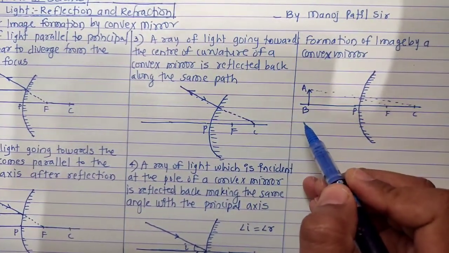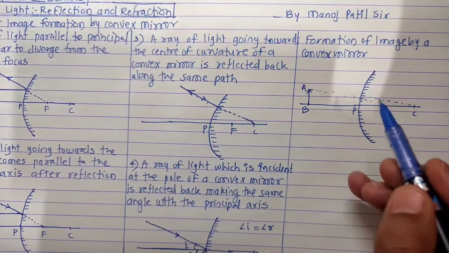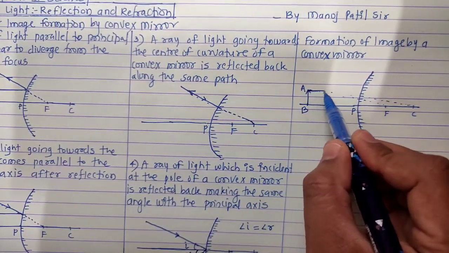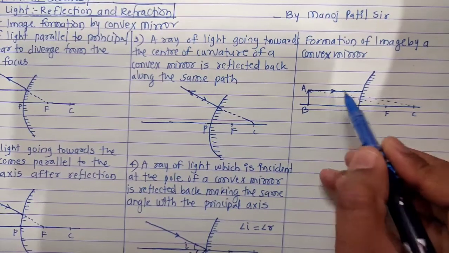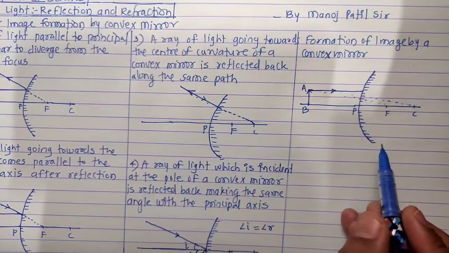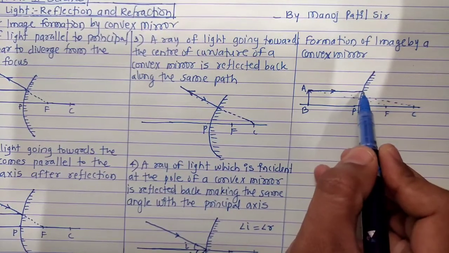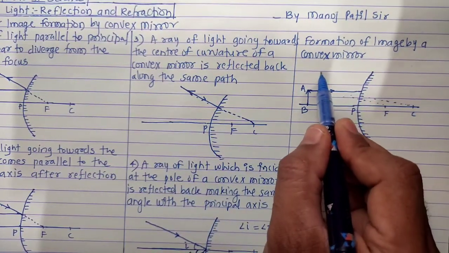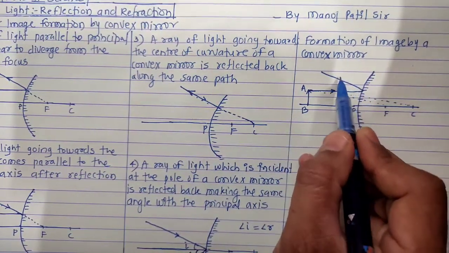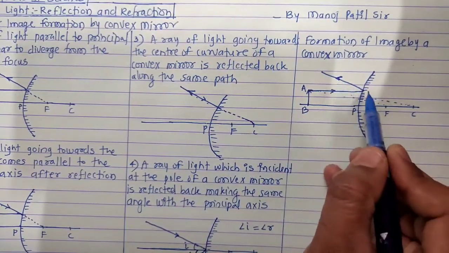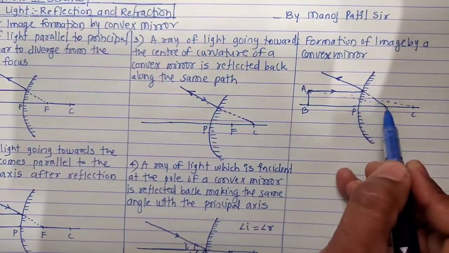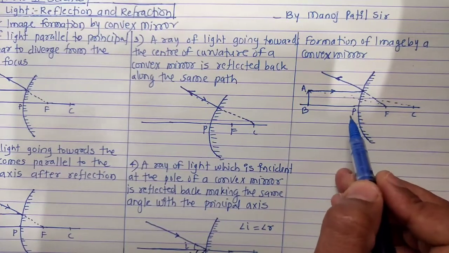Then using these ray diagrams which we just studied, we can draw a ray which is parallel to principal axis. This parallel ray will appear to move out from the focus. So this way it will get reflected. And if you produce it behind the mirror, then it will appear to meet at focus.